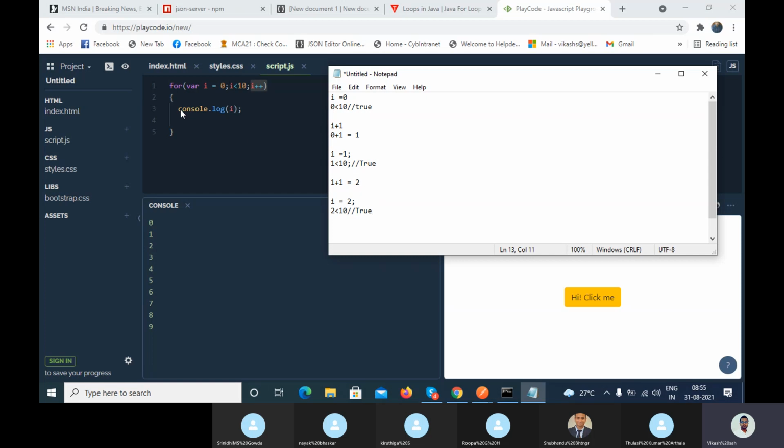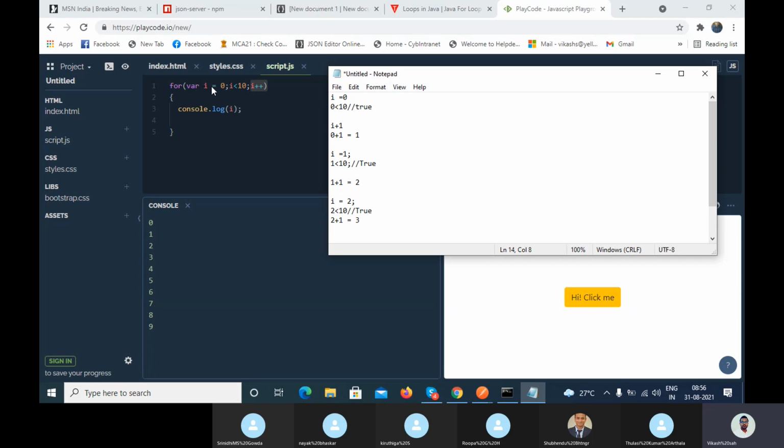So it will go inside the for loop and verify the condition, and you can see it here. I value is now 2, you can see 2 in the output. Now at the end it will increment the value. So 2 plus 1 is equal to 3. Now the value is 3.